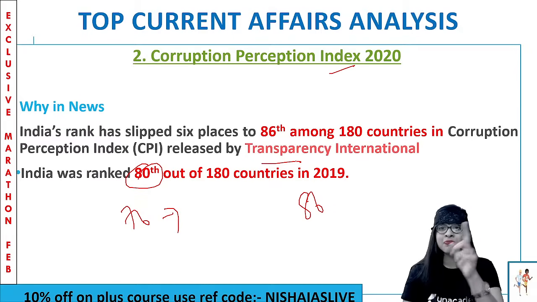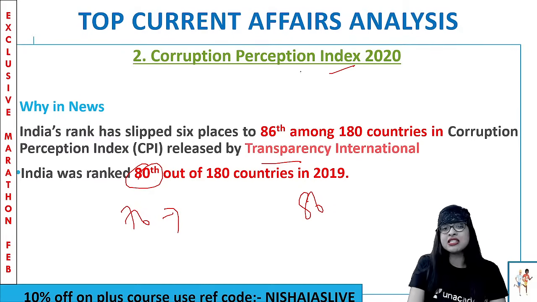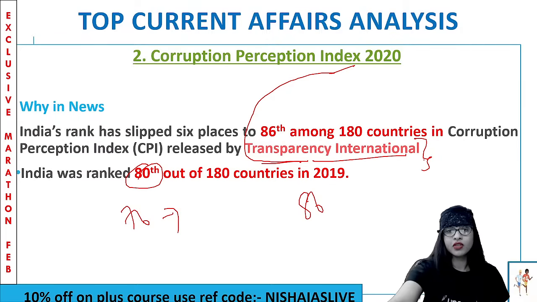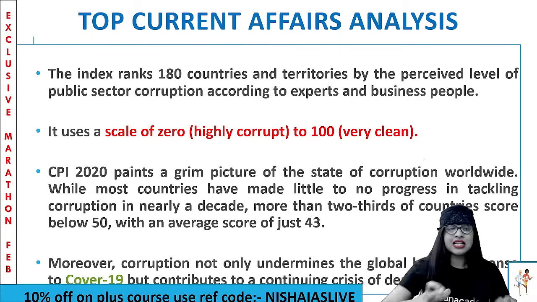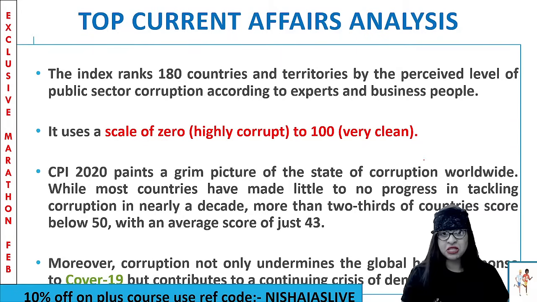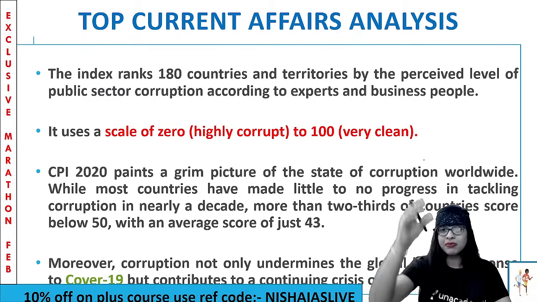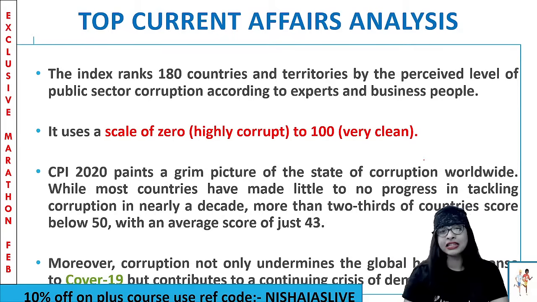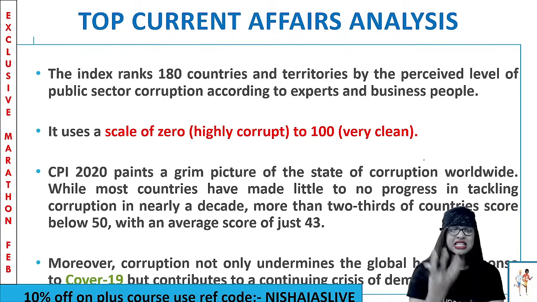So now, the Corruption Perception Index is released by whom? Transparency International. For you to memorize the name Transparency International, you can use this method. Clear? And thus the CPI, the Corruption Perception Index, what do they do? They rank 180 countries and territories by a certain perceived level of public sector corruption, guys. That is what the experts and business people say. That's how they basically do it.